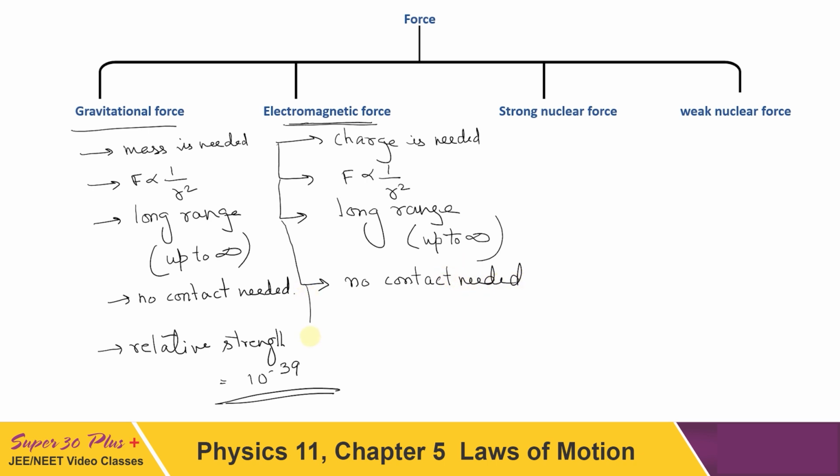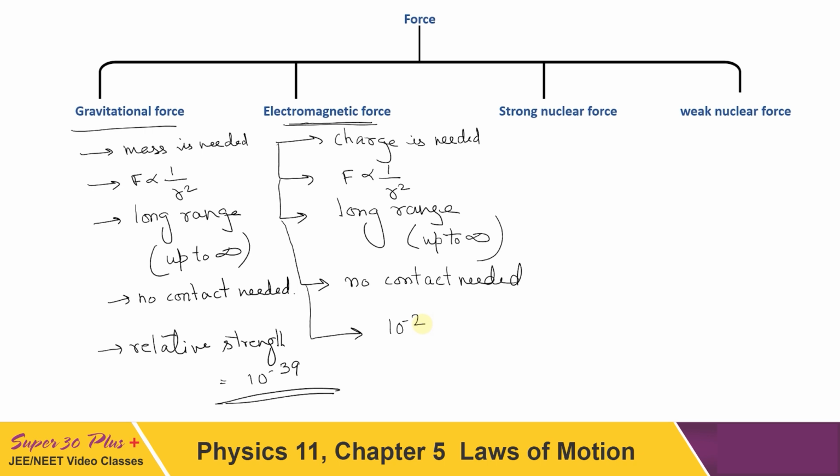The next is relative strength. Here the reference I have taken as strong nuclear force. So if we compare, then relatively it is 10 to the power minus 2. Its strength is 10 to the power minus 2. Now you can see how strong this is if it is compared with gravitational force. This is 10 to the power 37 times stronger than the gravitational force. So this can be experienced very easily between any two bodies if they are having charge.